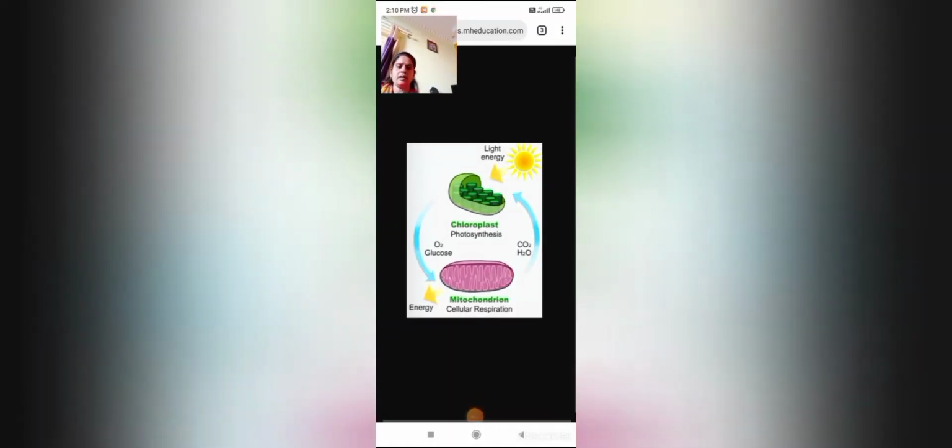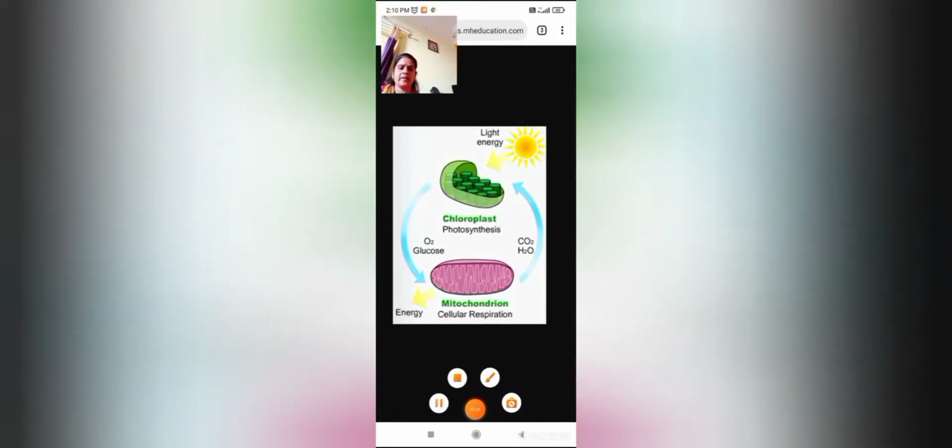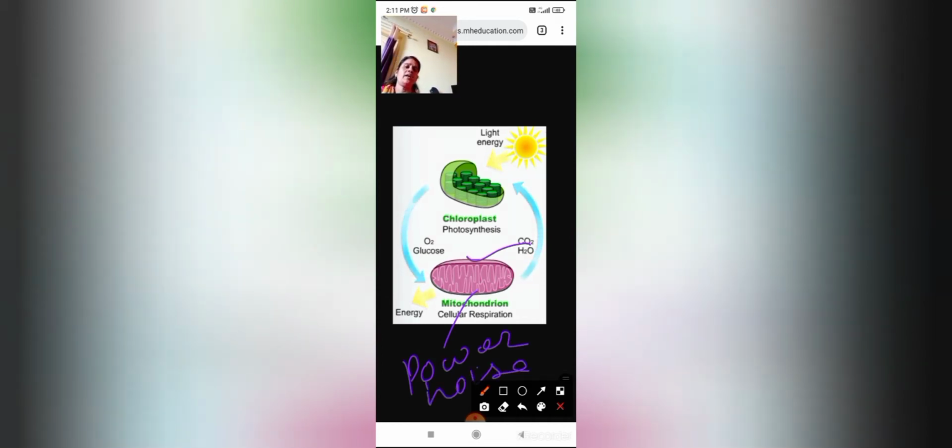This is the aerobic respiration which takes place in the mitochondria, which is the organelle of the cell. And this is why it is called the powerhouse of the cell. Mitochondria is called the powerhouse of the cell. Here, energy is released, that is, power. Energy means power, house means the place where it is released. And in this process carbon dioxide and water vapor, H2O, are released.